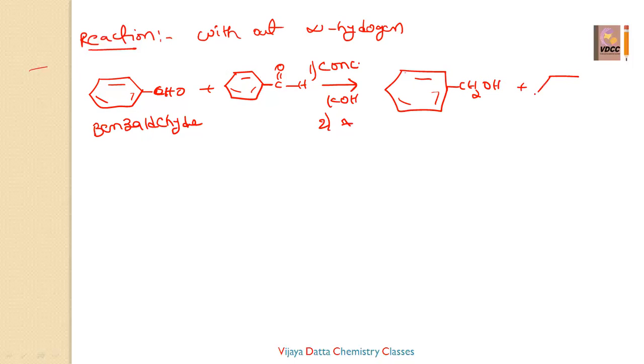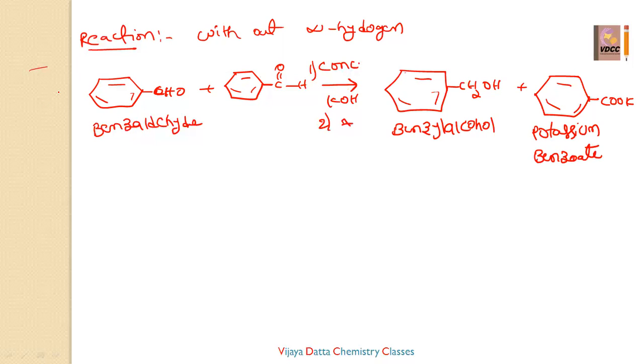One more product is also there, that is called potassium benzoate, COOK, because I have taken potassium hydroxide. So the first product is called benzyl alcohol, and the second product is called potassium benzoate. This is one of the alpha hydrogen absence aldehydes. One more is there, that is also called formaldehyde, HCHO. Formaldehyde also has no alpha hydrogen.